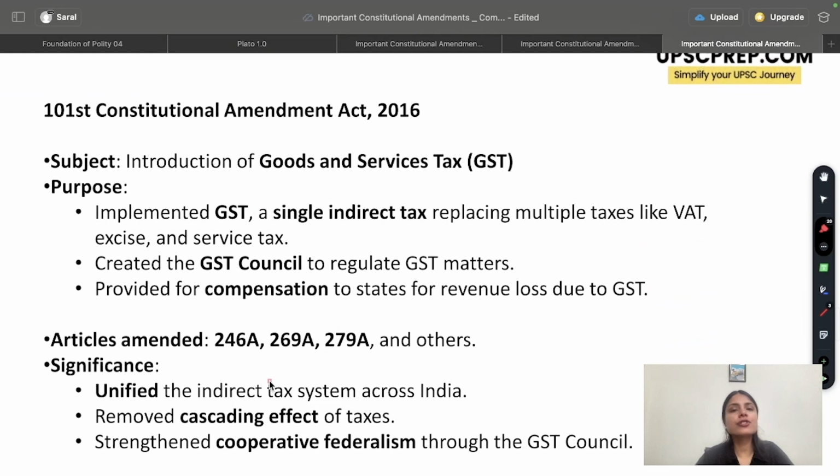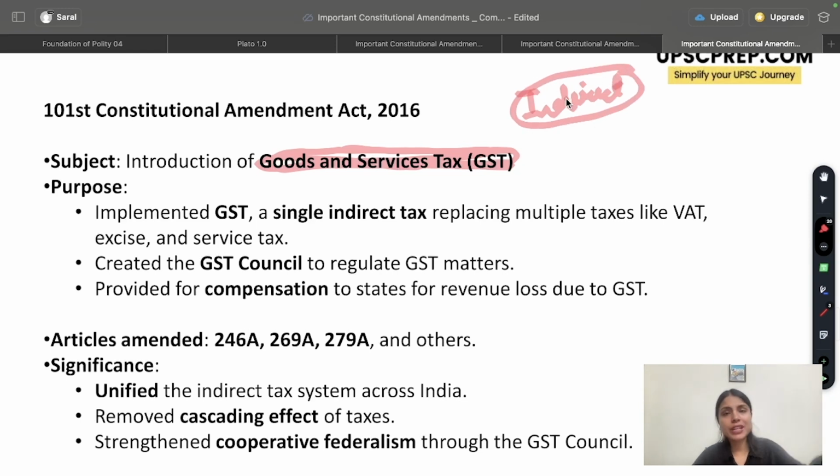Alright, so the next Constitutional Amendment Act that we'll be discussing is the 101st Constitutional Amendment Act of 2016. Now, this act was about introduction of goods and services tax. The problem before the introduction of goods and services tax was there were a lot of indirect taxes in the country. So, there was definitely a cascading effect of these taxes, tax ke upar tax, which led to cascading effect. Not only that, we were not able to integrate the country due to different tax being imposed in different areas. Also, it was very cumbersome, tiresome procedure to have so many indirect taxes being imposed.